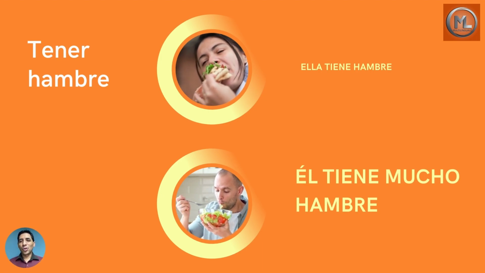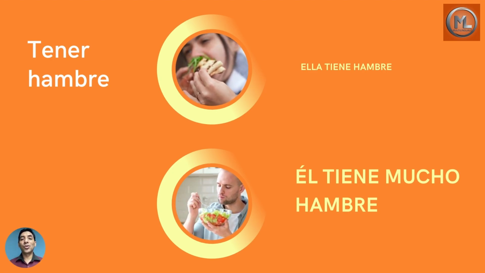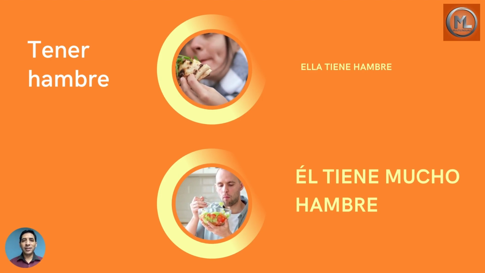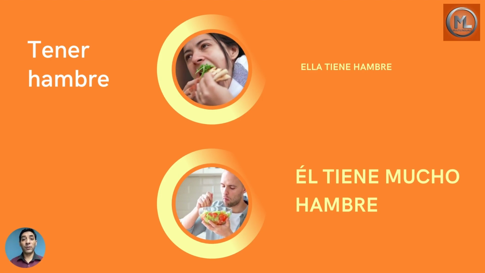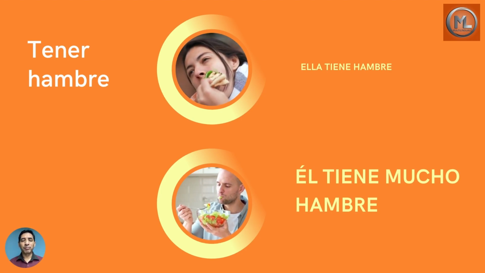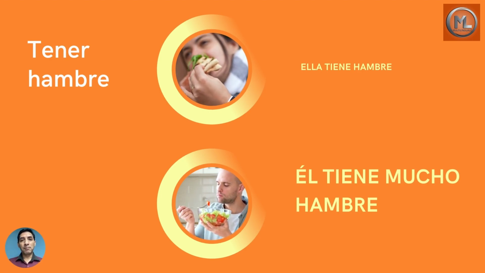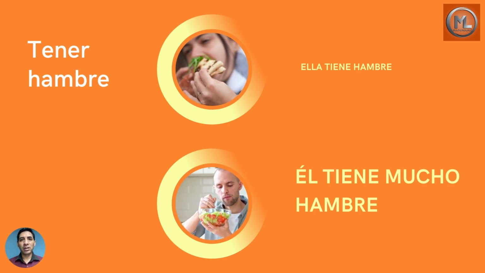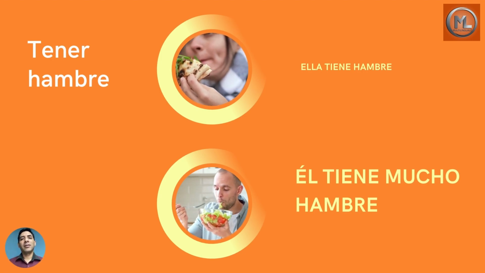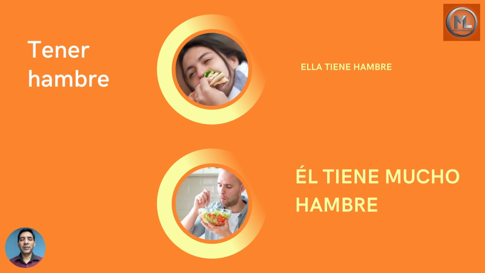Él tiene mucho hambre. Mucho means very. He's very hungry. Remember that when we are talking about him, we have to put an accent mark, which is called tilde, on top of the E. That way we make a difference with the definite article the.